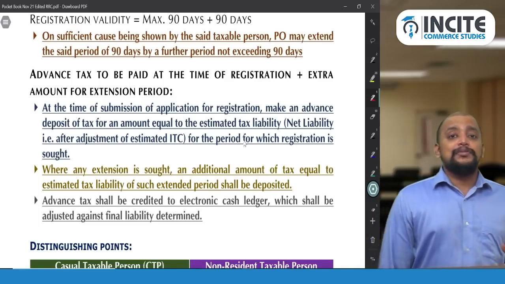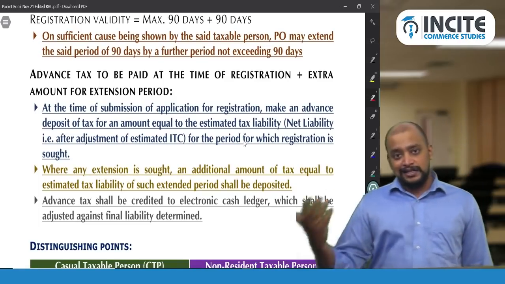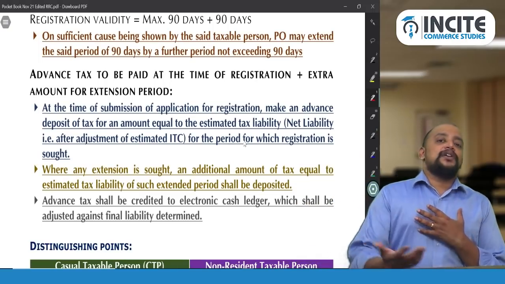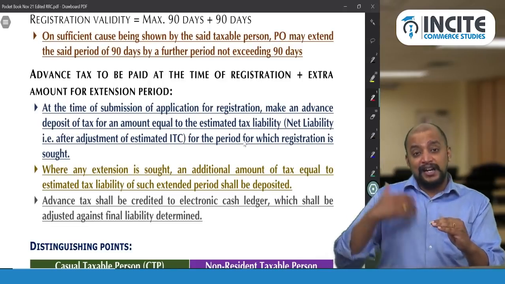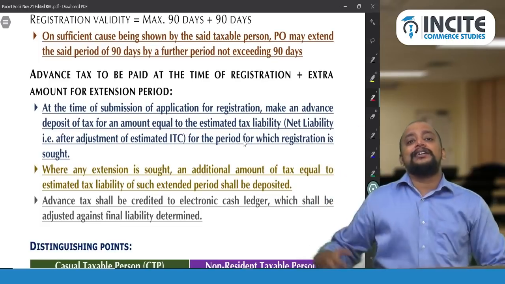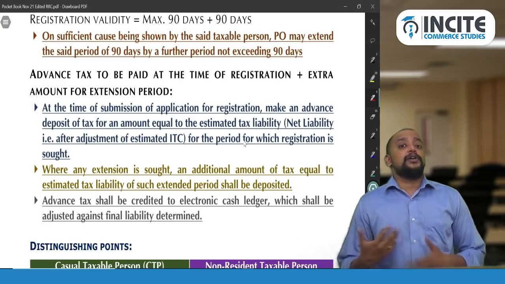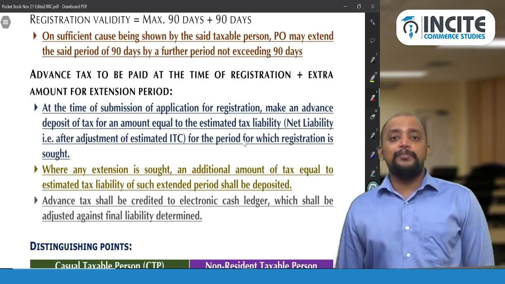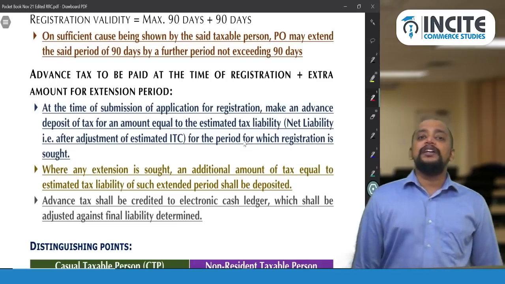So they need to estimate their liability and they need to deposit that advance tax. So whenever they file the return, at that time this advance tax gets adjusted. So whenever they pay advance tax, that will be deposited into the electronic cash ledger, and whenever they file the return disclosing their liability, that advance tax gets deducted and the balance amount they need to pay. And suppose if there is any excess amount in the electronic cash ledger as their advance tax, so they expected the sales to happen but it did not happen. Now in this case what will happen? So that amount will be refunded to them.